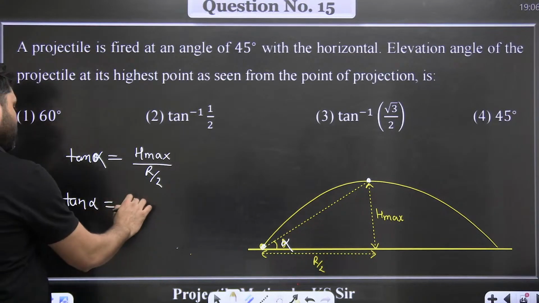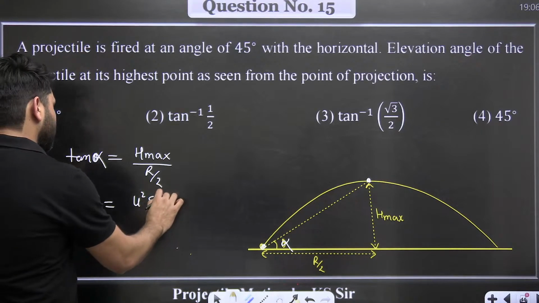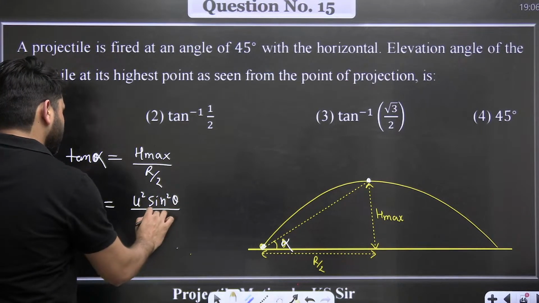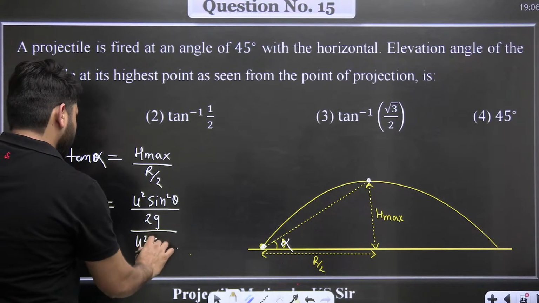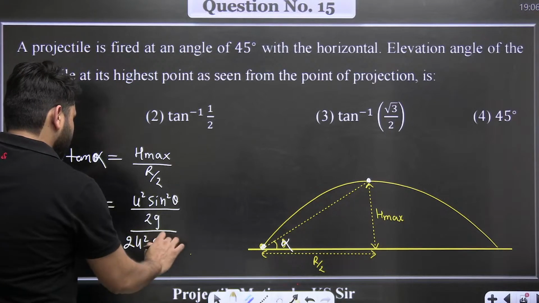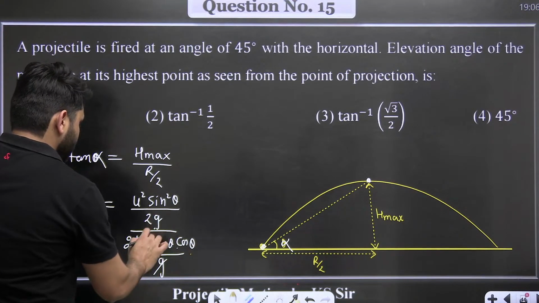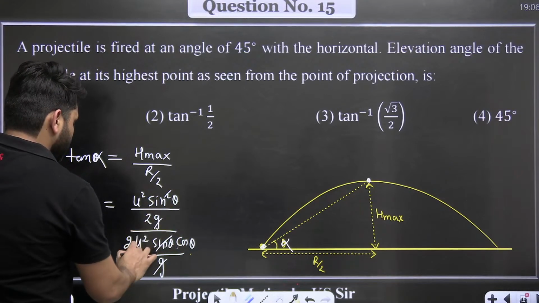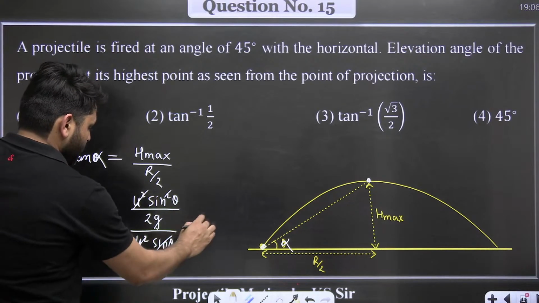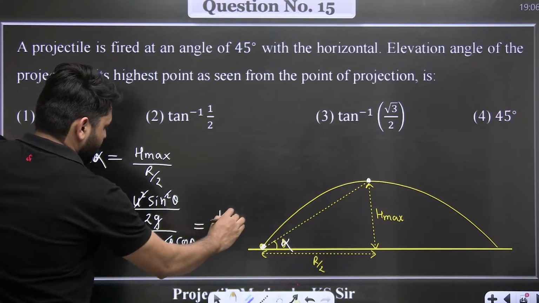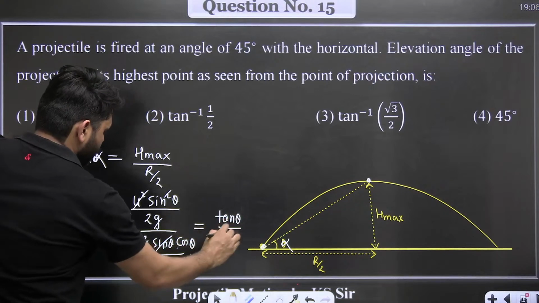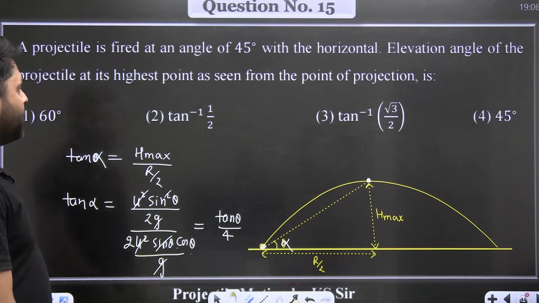So tan alpha comes out to be u square sin square theta divided by 2g, divided by u square sin 2 theta by g. I can write sin 2 theta as 2 sin theta cos theta. So g cancels with g, sin theta with sin theta, u square with u square, and it comes out to be tan theta divided by 4. So tan alpha is equal to tan theta divided by 4.